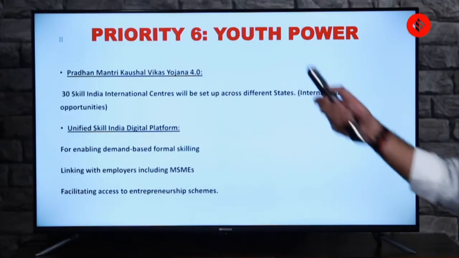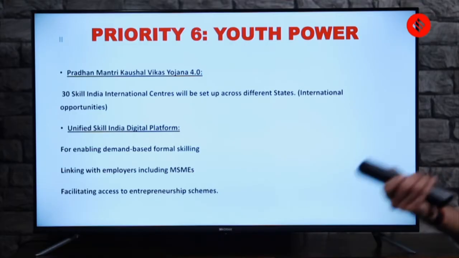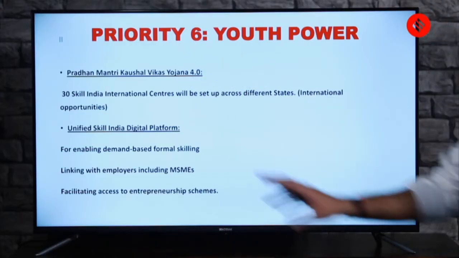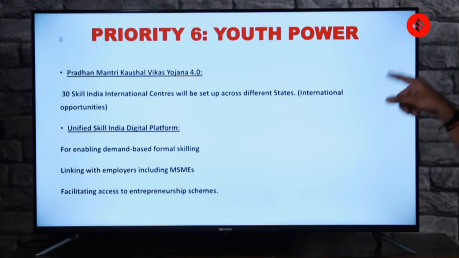If you see the first point which is highlighted, it was also mentioned, if I'm not wrong, in the priorities or in the opportunities of what the budget seeks to, but we can always check that. So the first point here is Pradhan Mantri Kaushal Vikas Yojana 4.0. So this is the fourth version maybe, and it says that 30 Skill India international centers, please mark this, it's 30 Skill India international centers will be set up across different states, and in the bracket I have written